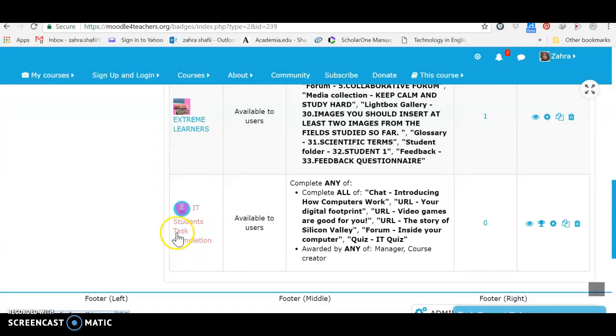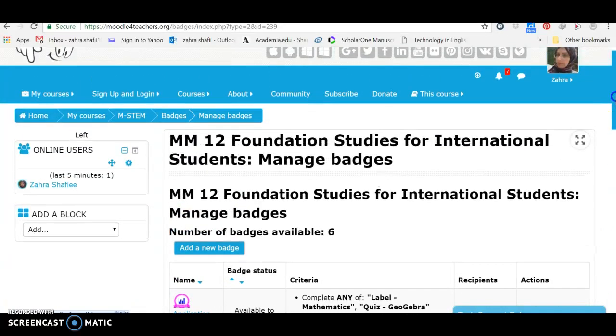The appearance is available here. Now that this eye is not crossed with a line means that it is available and accessible for users. Award badge. Now I can award people the badge, and I can make some changes in the settings here. I can copy it and I can delete it. So this badge is now added to the course.